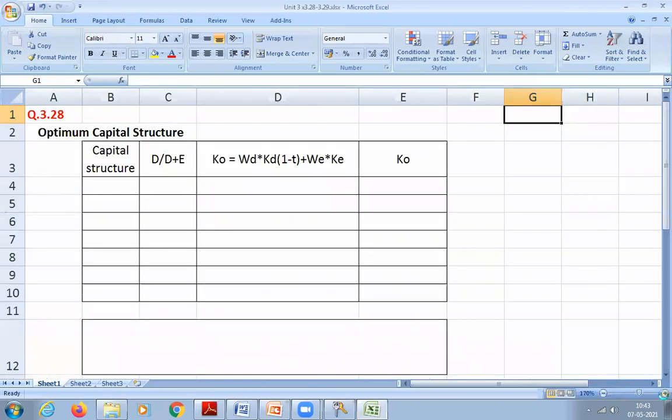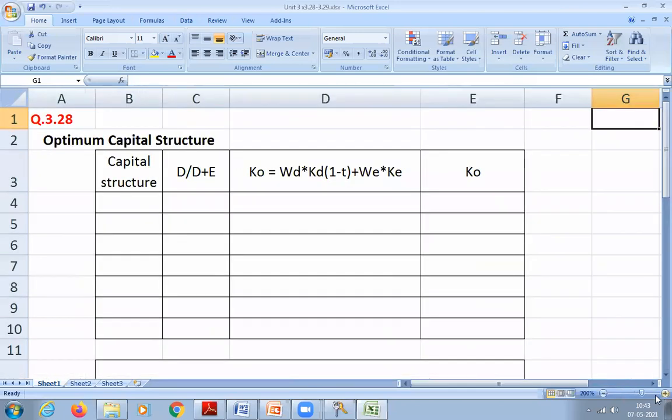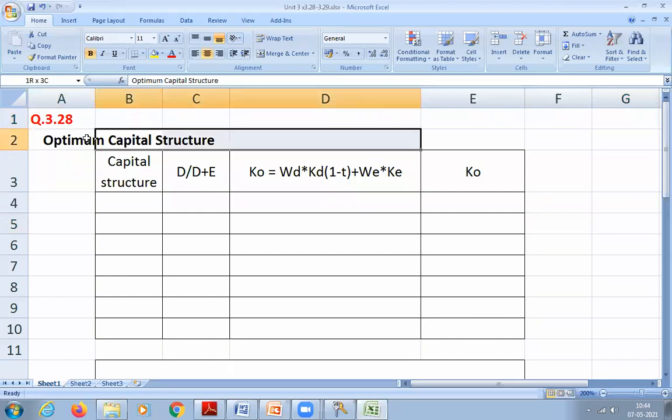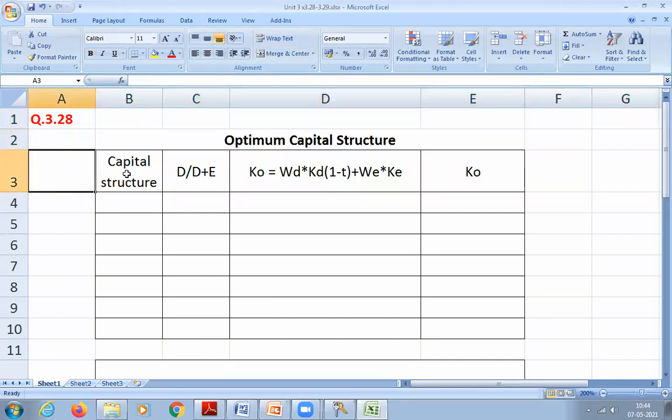Okay, write down. That is the table we'll be using. Again, we are going to calculate the cost of capital. Write the heading: optimal capital structure. And draw this table. First column is capital structure, second column is D divided by D plus E, that is the debt percentage in the total capital.